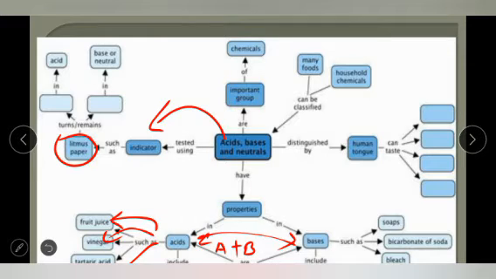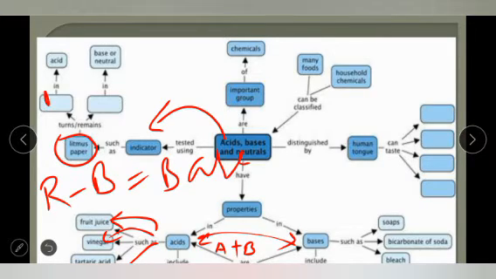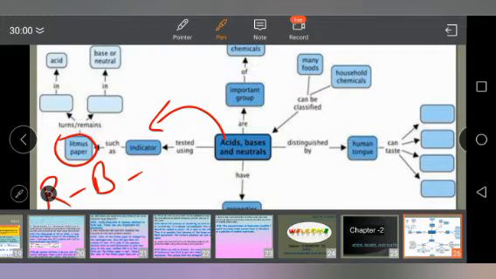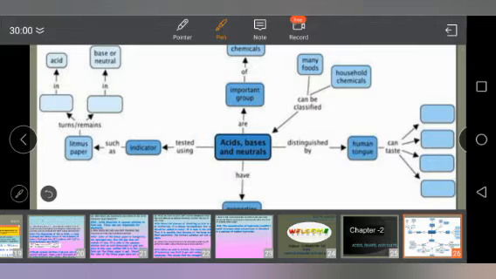There are two types of litmus paper, red litmus and blue litmus, in which red will change into blue in case of base, and blue will change into red in case of acid. If the solution is base, it will change red litmus into blue, and if the solution is acid, it will change blue litmus into red.